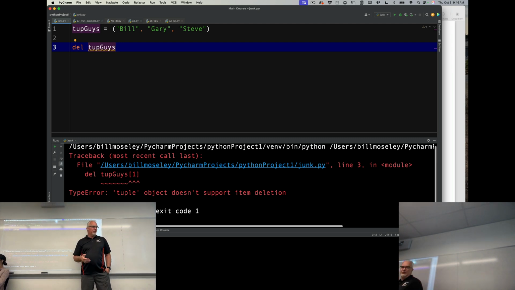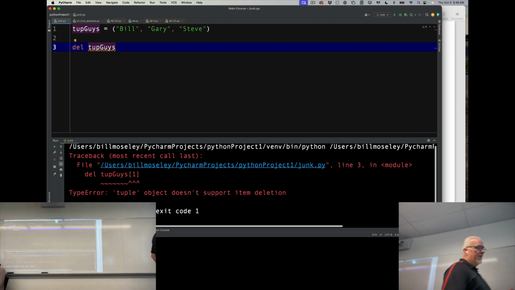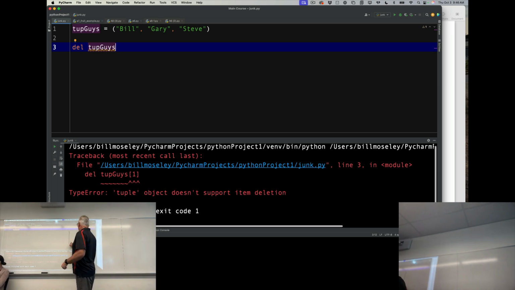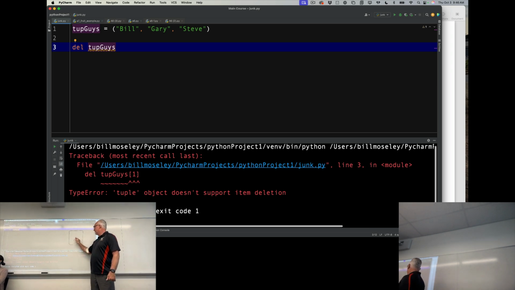Another reason that you might use a tuple is if you wanted to pass on coordinates as an argument to a function. Let's say you have a function that, using the turtle module, maybe draws a circle somewhere on the screen. And that function requires you to give it X and Y coordinates.